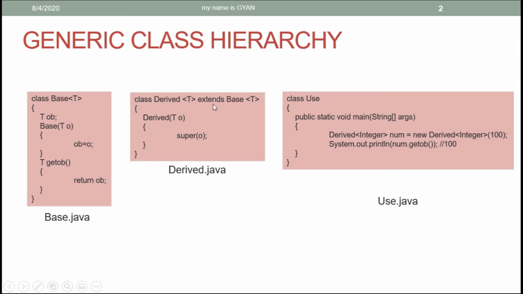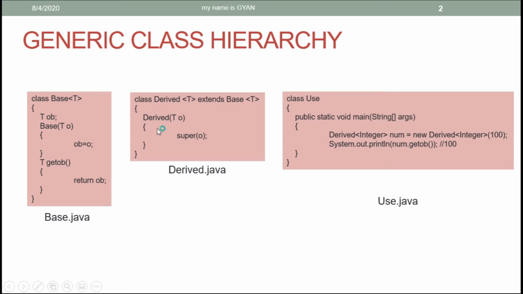But the interesting point here is we have a Java file drive.java which contains the class drive. The class drive extends the class base. So it is possible that you create an object of type drive instead of the class base. But while creating an object of type drive, you should take care of the type parameter of the class base. So while inheriting the class drive, we should take care of the type parameter which should be passed to the class base. Here we are defining the type parameter T for the class drive, and the same type parameter T has been used with the class base.